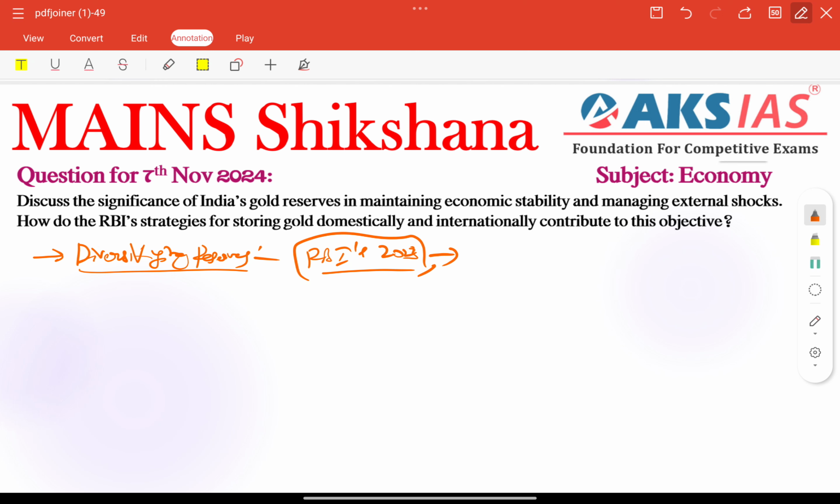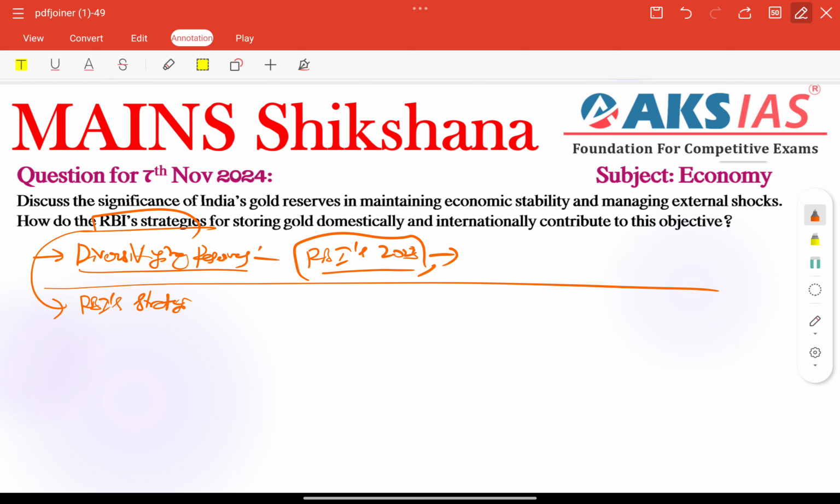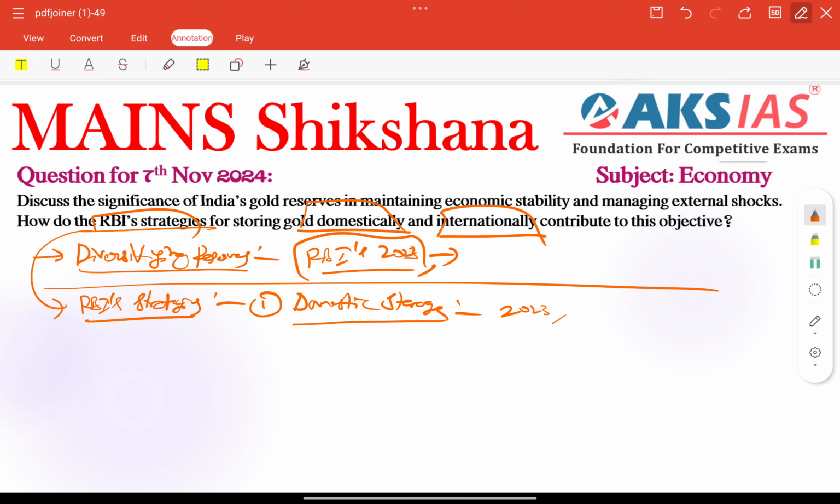So next, coming to RBI strategies, the second important keyword we need to address here. Here we need to talk about domestic storage, especially as asked in the question, domestic and international contributions. So domestic storage is the first important thing. The RBI is storing part of its gold domestically in highly secure vaults to access reserves quickly during emergencies and boost investor confidence. For example, in 2023, RBI added new storage facilities, especially in Nagpur. Very important, to secure domestic reserves.